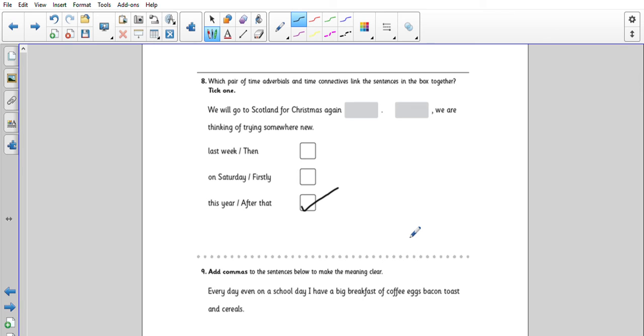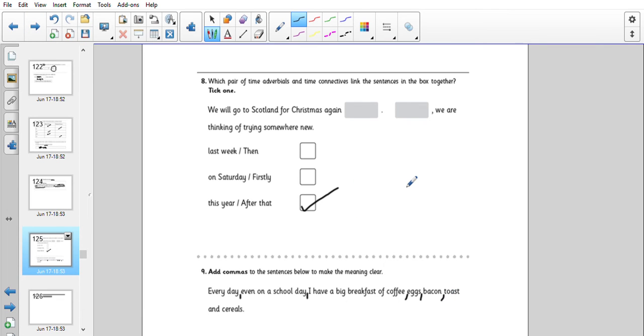Number 9, add commas to the sentence below to make the meaning clear. Every day, even on a school day, I have a big breakfast of coffee, eggs, bacon, toast and cereal. Similar to yesterday's. Okay, we don't have coffee, eggs, bacon and toast all on together. So every day, even on a school day, I have a big breakfast of coffee, eggs, bacon, toast and cereals. Well done if you got those right. Okay, that's the end of GPS. So if you want to pause the video to get your stuff ready for English, then you can.